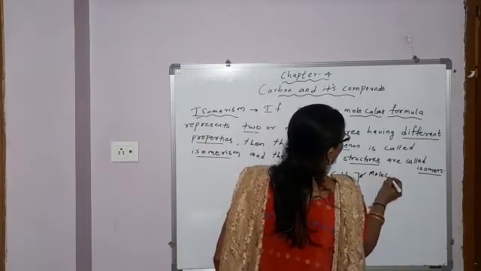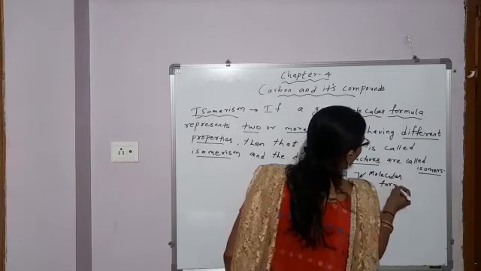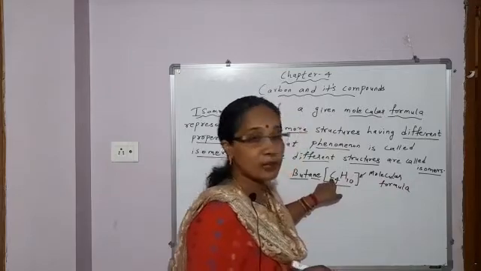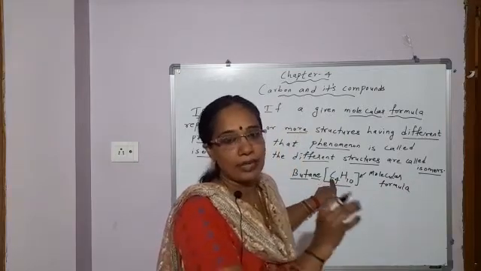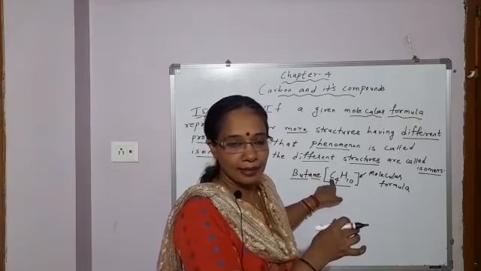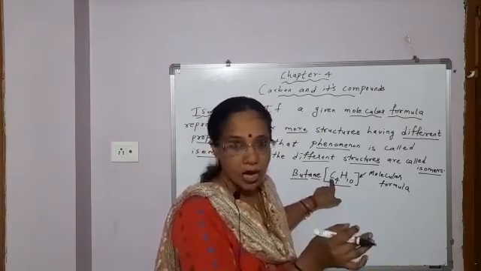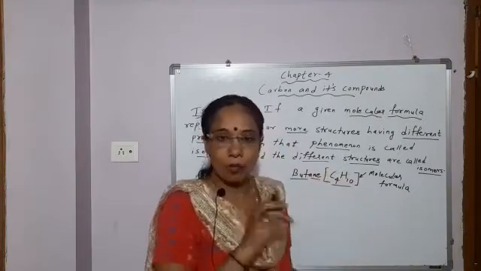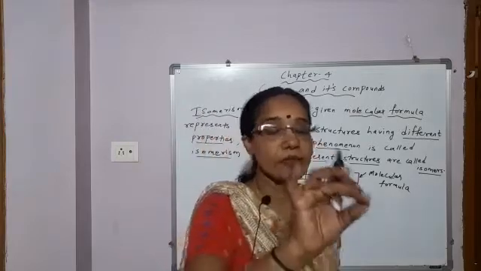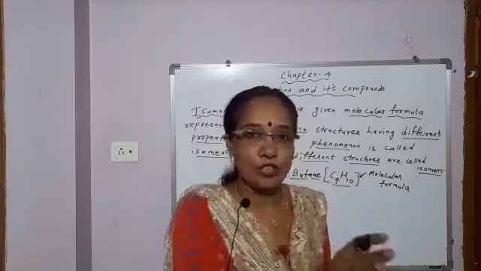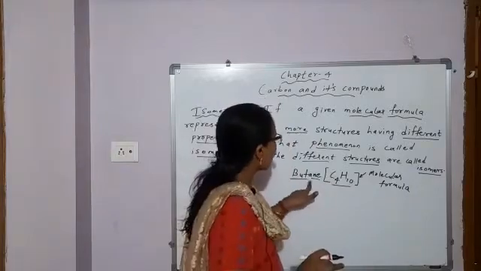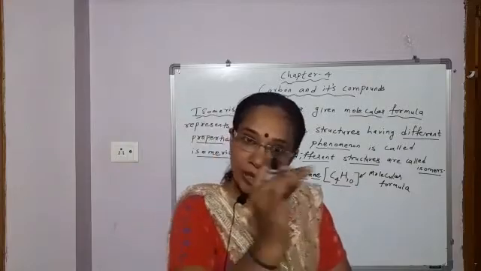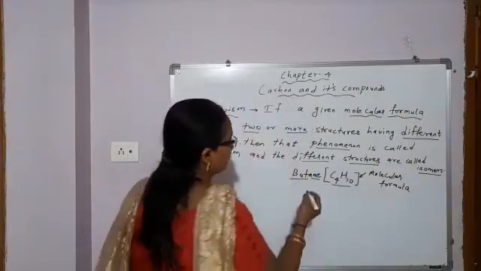In the molecular formula, you get the actual number of atoms of each element. So how many elements are there here? Carbon and hydrogen, 2 elements. How many atoms? 4 atoms of carbon, 10 atoms of hydrogen. So in the molecular formula, the actual number of atoms of each element present in the compound is shown. Okay, so the molecular formula of butane is C4H10. This molecular formula you can represent in 2 different ways.